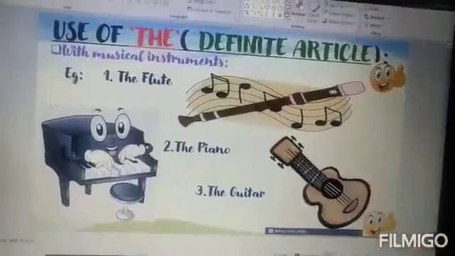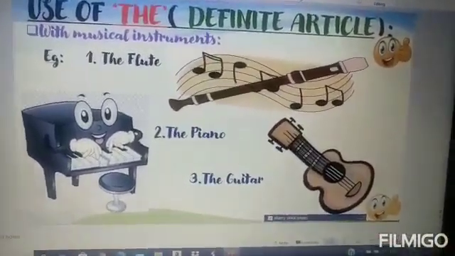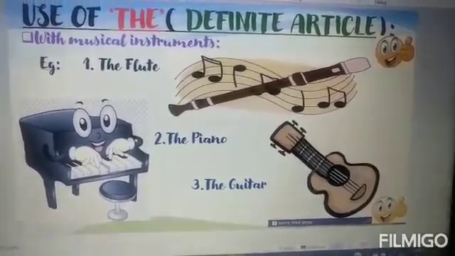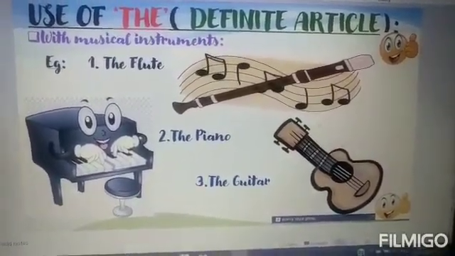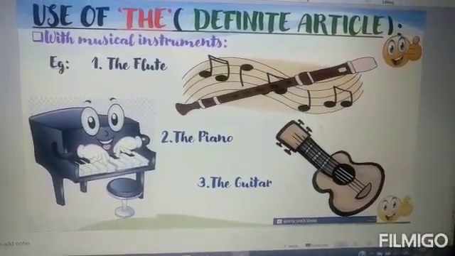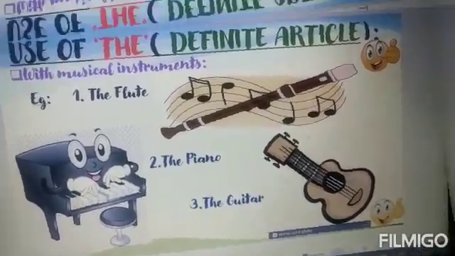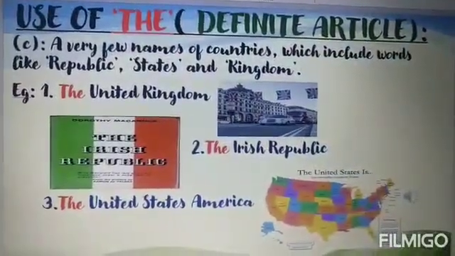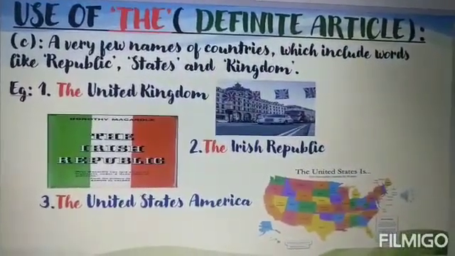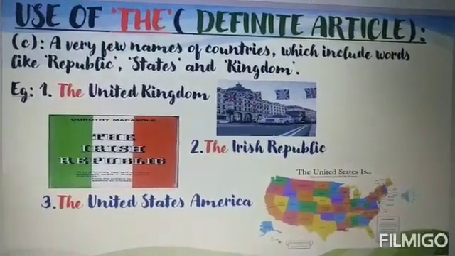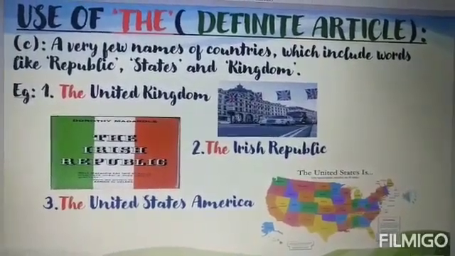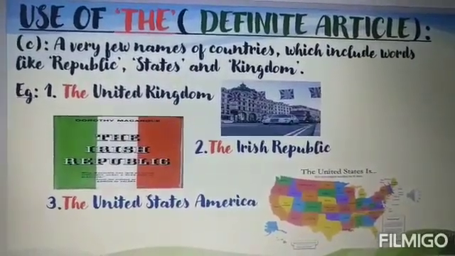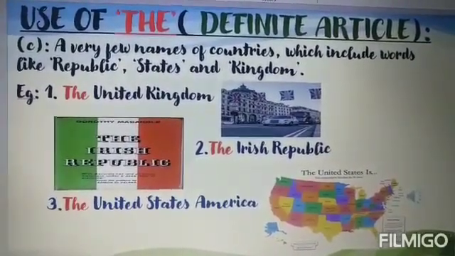Definite article is also used with musical instruments such as the flute, the piano, the guitar. Not only these three, with all the musical instruments, we have to use article the. Definite articles are also used with a few names of countries, which include words like republic, states and kingdom. For example, the United Kingdom, the Irish Republic, the United States of America.